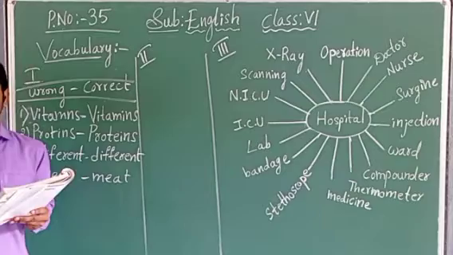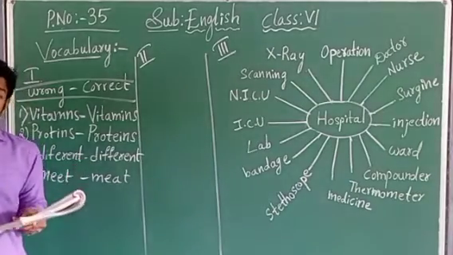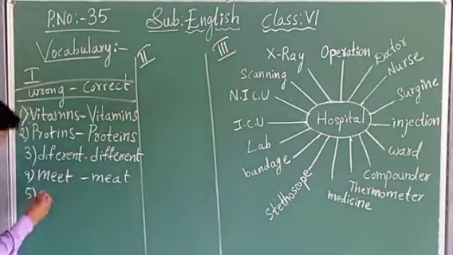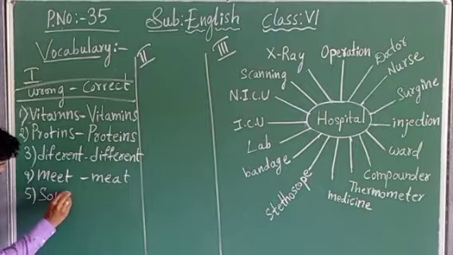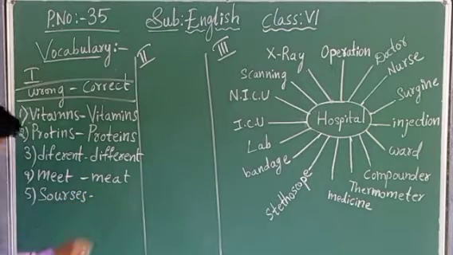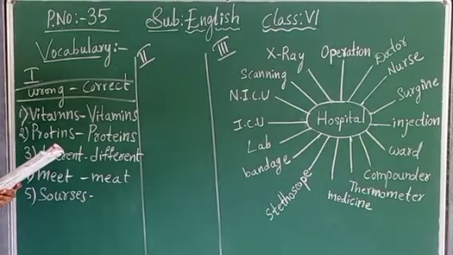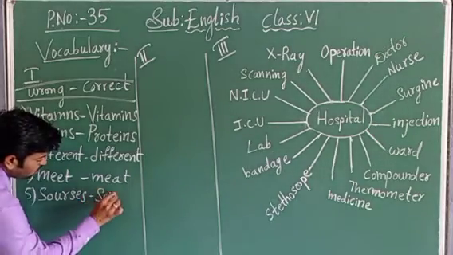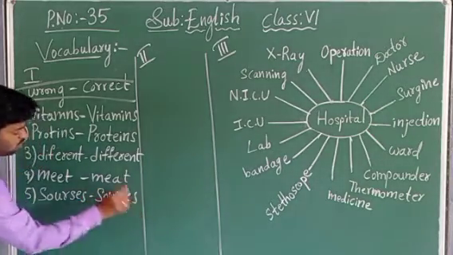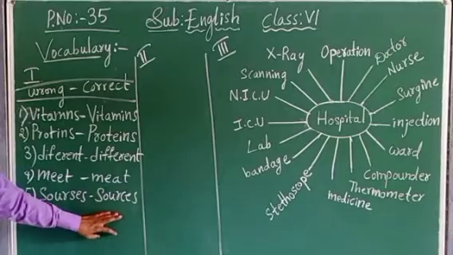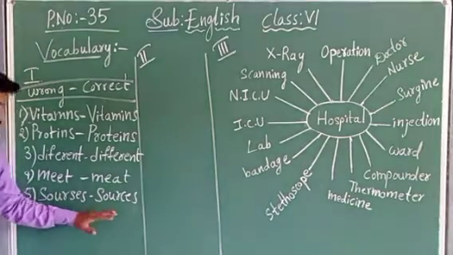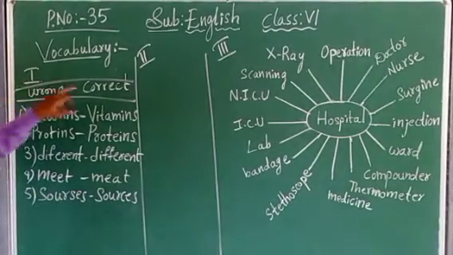S-O-U-R-C-E-S. Here S-O-U-R-S-E-S is wrongly spelled. What is the correct one? Sources. Sources is the correct spelling. These are the wrongly spelled ones.